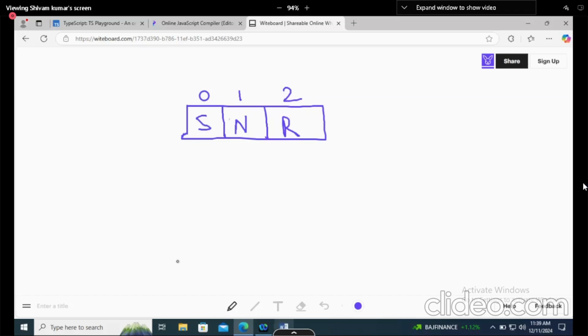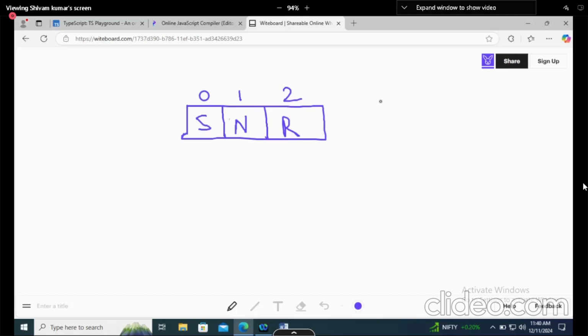Now let's say I am storing Shivam, Nitin and Radhika, they will be stored in the memory. And how does our memory look? Memory means a pen drive is a memory, your hard disk is a memory. How does it look? Continuous cells are there, and those cells are in billions.